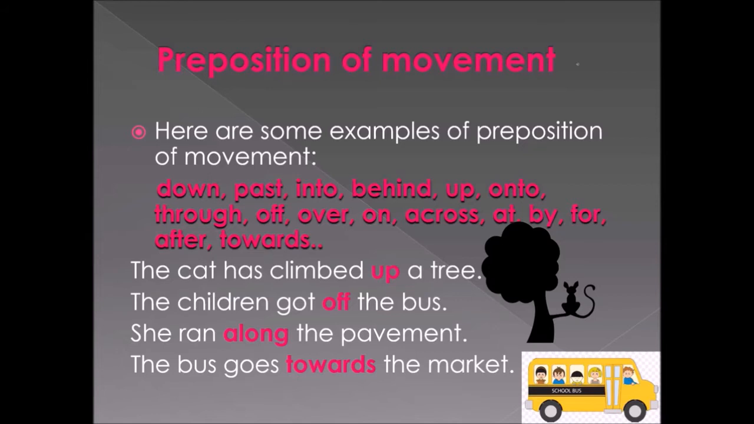Look at the next sentence. The children got off the bus. So what have the children done? The children got off the bus in the sense they are getting outside from the bus. Okay. So look at the next sentence. She ran along the pavement. What do you mean by pavement? Pavement is a place like a veranda or a corridor. So what does she do? She ran along the pavement.